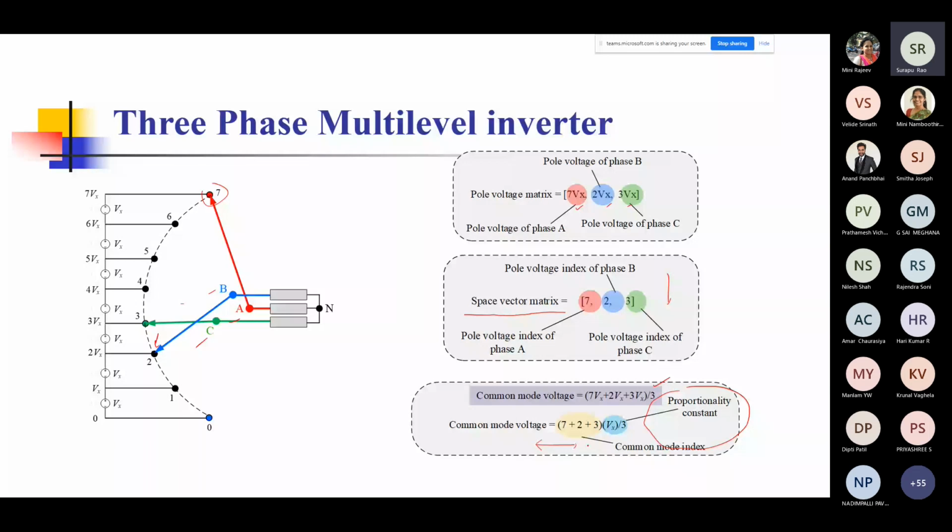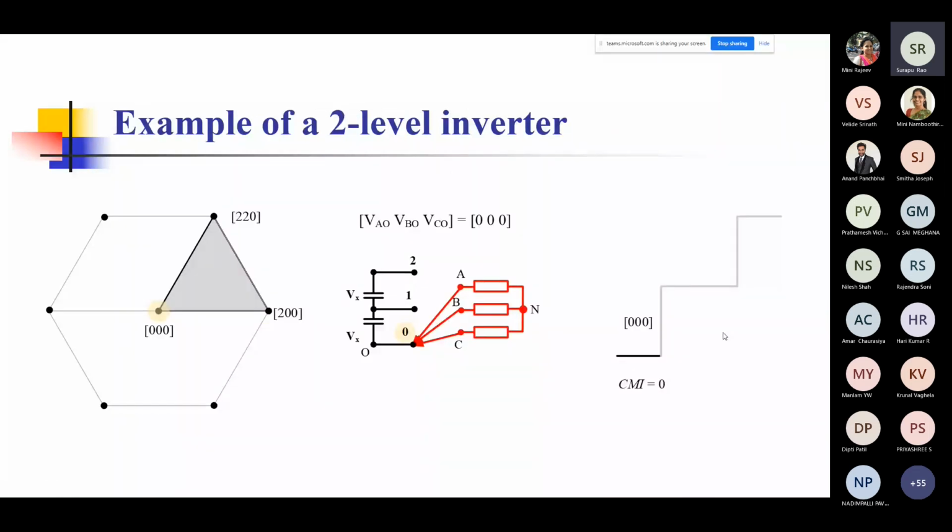Now let us look at the two-level inverter. In the two-level inverter, remember that this is not accessible. Okay, we're talking about a full bridge two-level inverter. Now let's say my A, B, and C, they are all connected to 0. Now the reason is, if you see a two-level inverter, it can be a space vector controlled two-level inverter.